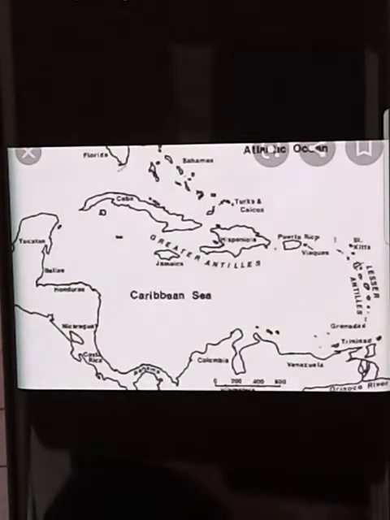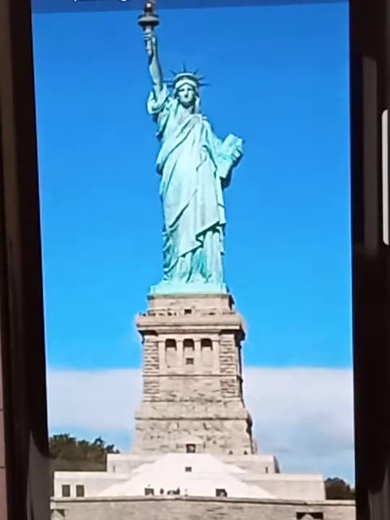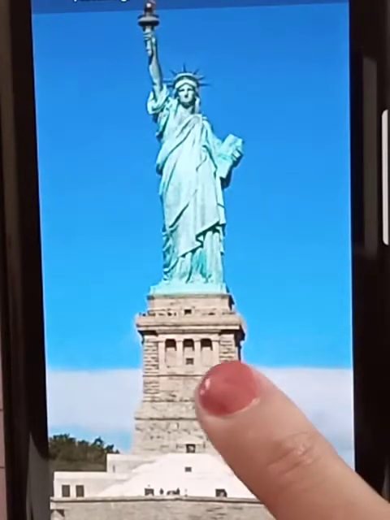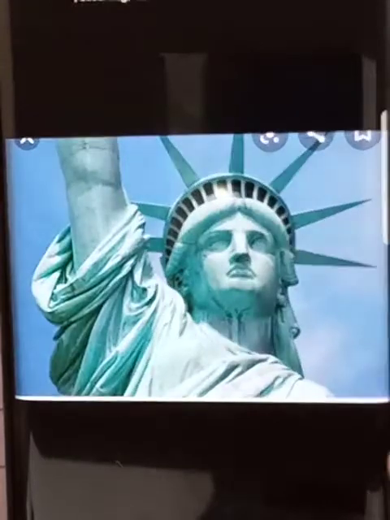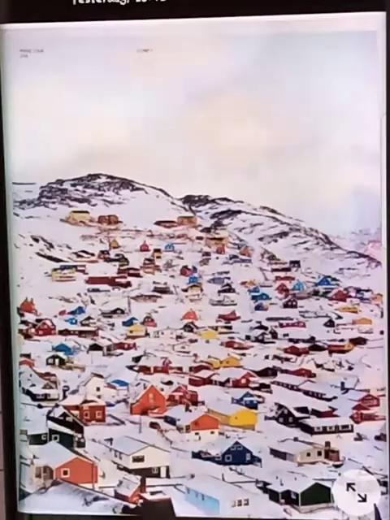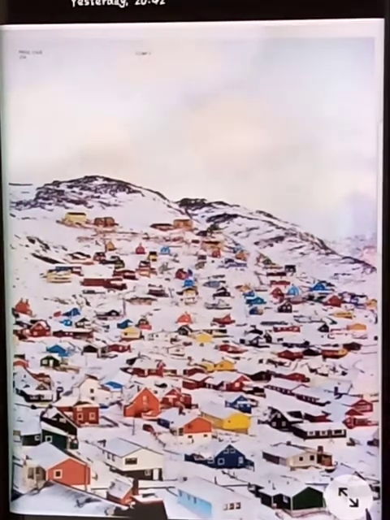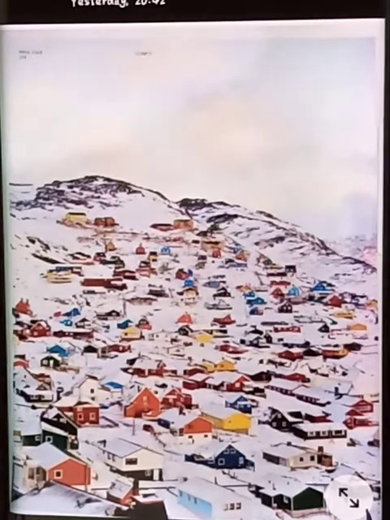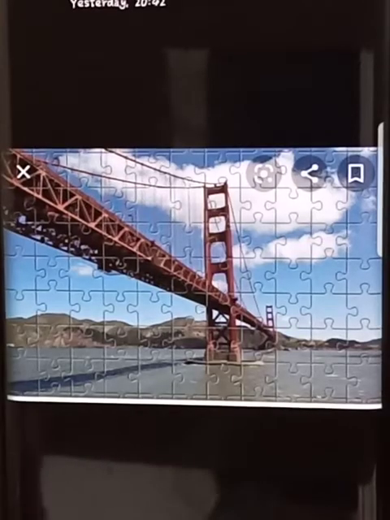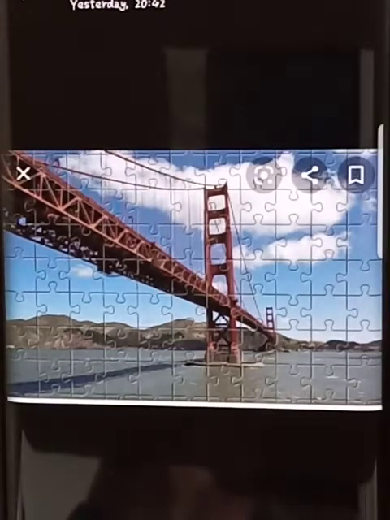Okay. Now coming to the next, that is the Statue of Liberty, which is the landmark of North America. Clear? This is the Statue of Liberty, which is the landmark of North America. And this is the view of Greenland city. During this season, it's full of ice cover. And this is the picture of the second landmark of North America, that is Golden Gate Bridge, right? Golden Gate Bridge is the second landmark of North America.